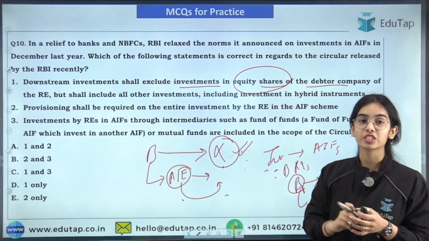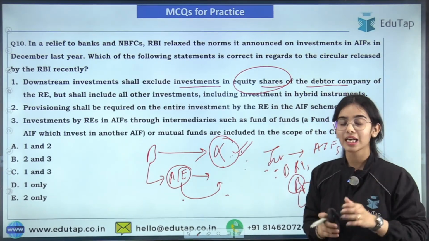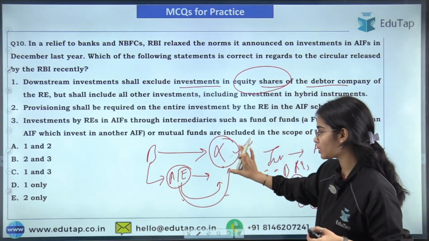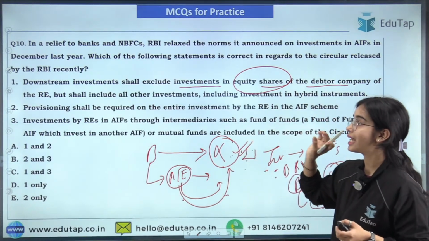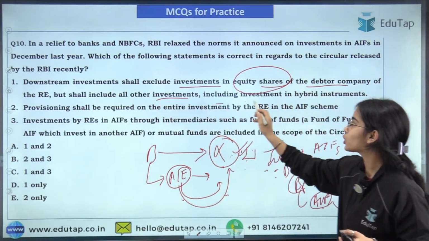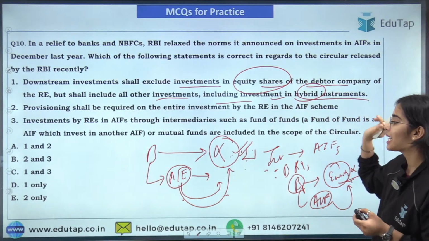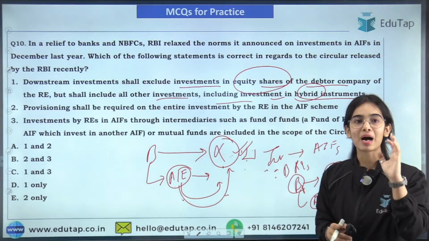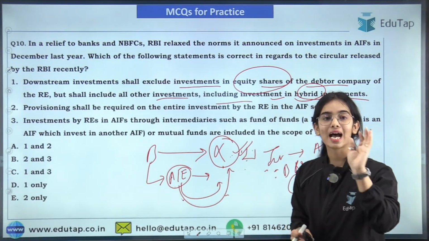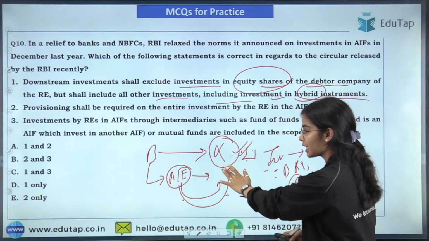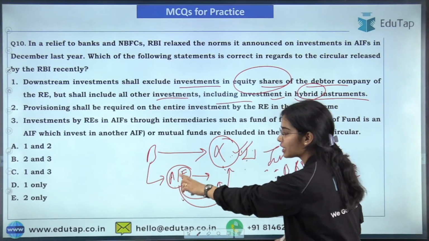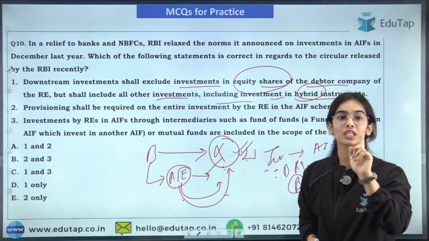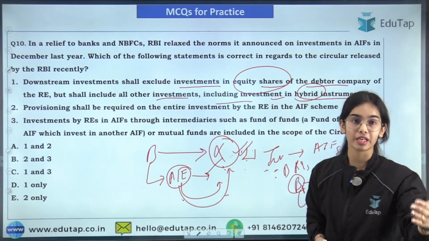But downstream investment shall include all the debt instruments, all the debt that is being given from the alternative investment fund to this X entity, that is the debtor entity, as well as all the other investment, including the investment in hybrid instruments, that is, including the debt instrument. So if the bank has given a loan to this entity X, and the bank is investing in the alternative investment fund that is again giving debt to this entity X, that will be considered a downstream investment.